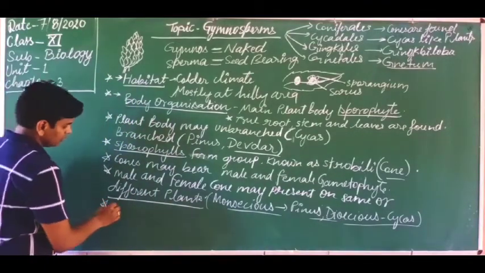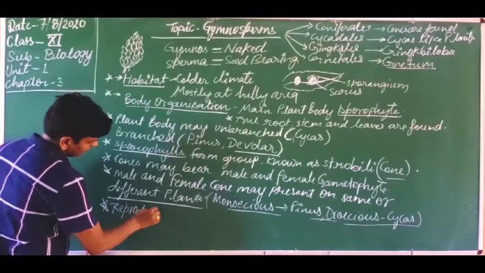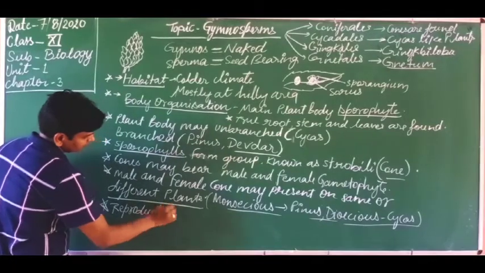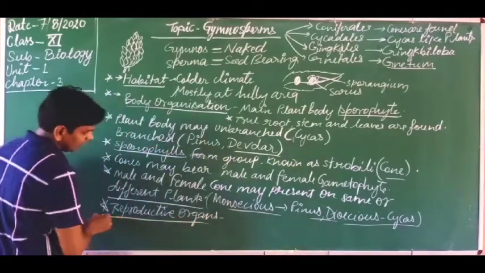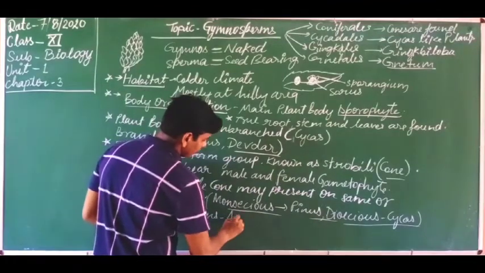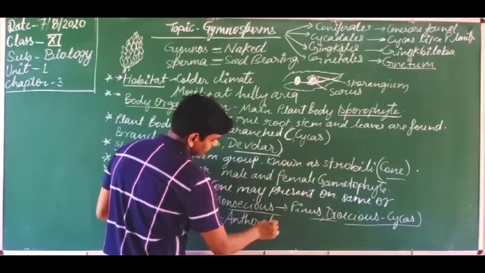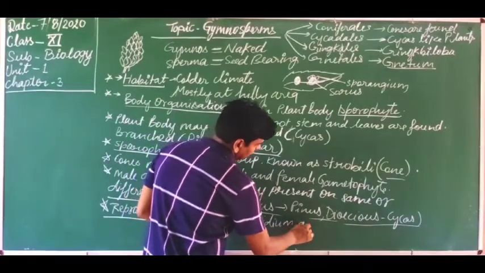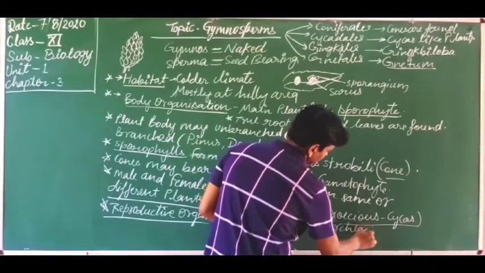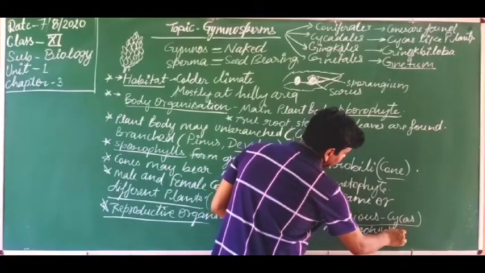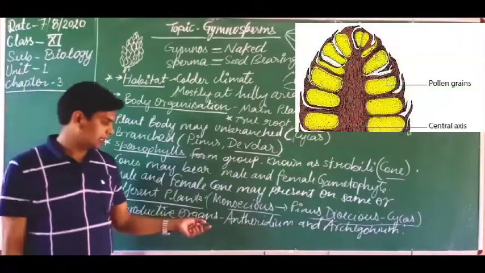So let's discuss what the reproductive organs are. Reproductive organs are antheridium and archegonium. Just like in pteridophytes, antheridium and archegonia are present.